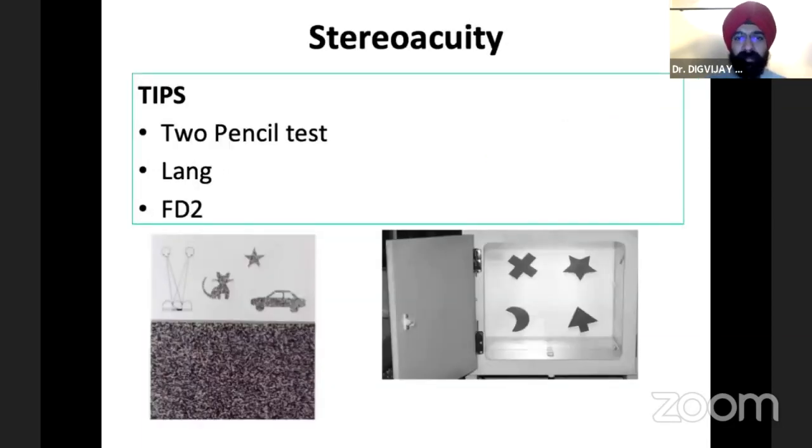Stereo acuity, again, is something I'm adding here from a strabismus perspective. In children, a simple Lang two-pencil test can tell you whether he has binocularity or not. You could use an NFT2. I often use that in my clinic, which is a Frisby-Davis distance chart. You have actual objects moving.